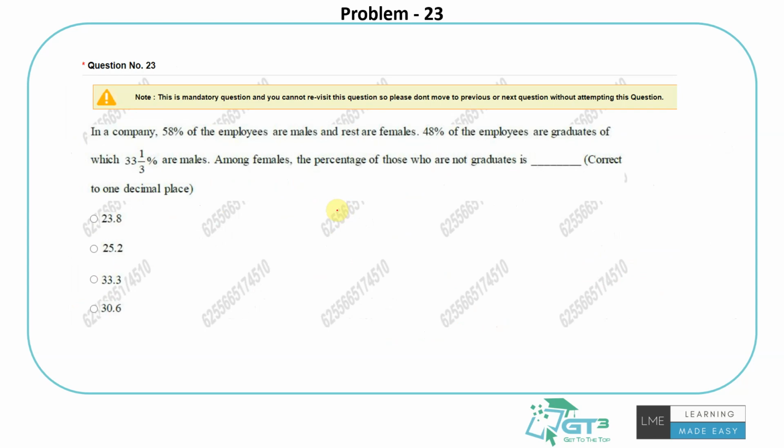So in a company, 58% of employees are males, the rest are females. So it's like this, there's a total of 100% in the company. 58% are males. The remaining 42% must be females, as per the question. 48% of the employees are graduates, of which 33.33% are males.